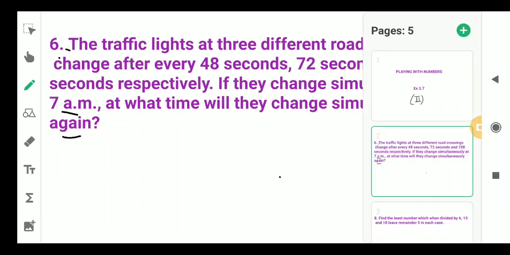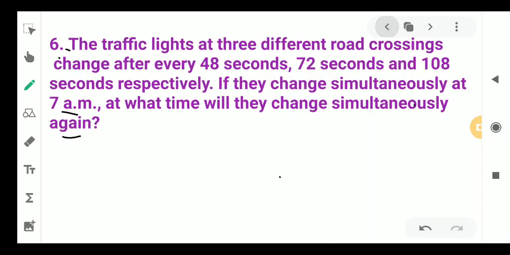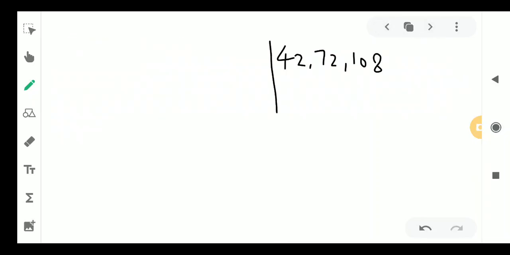So we will find the LCM of 48, 72 and 108. So let me write 48, 72 and 108. So we are taking the LCM of them. We can go by 2: 24, 36, 54.